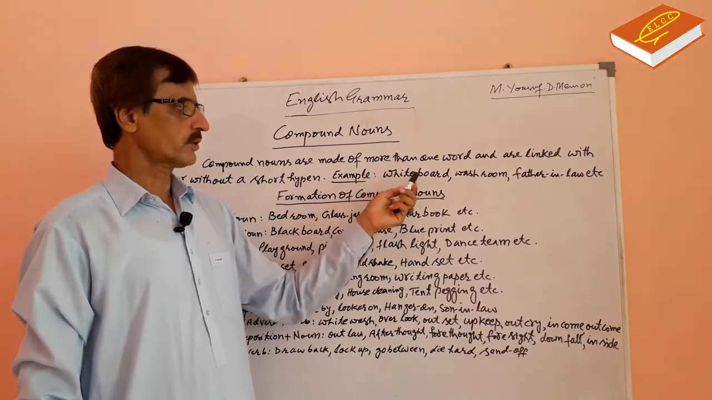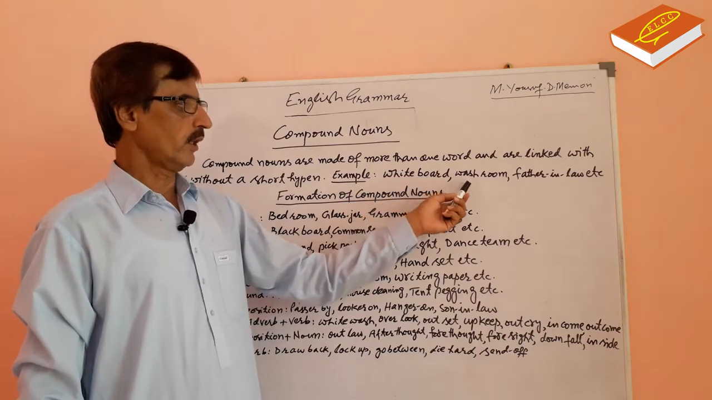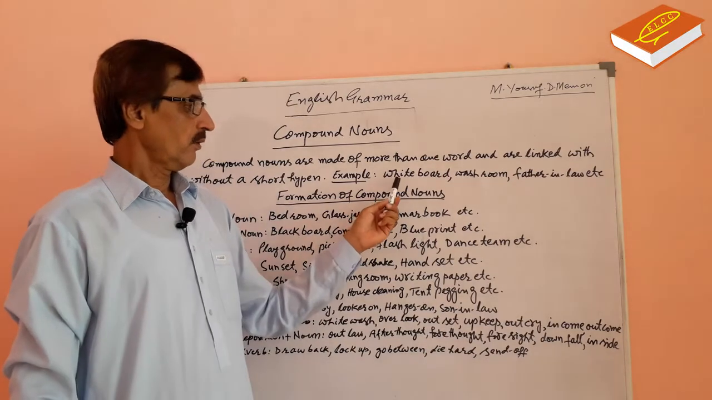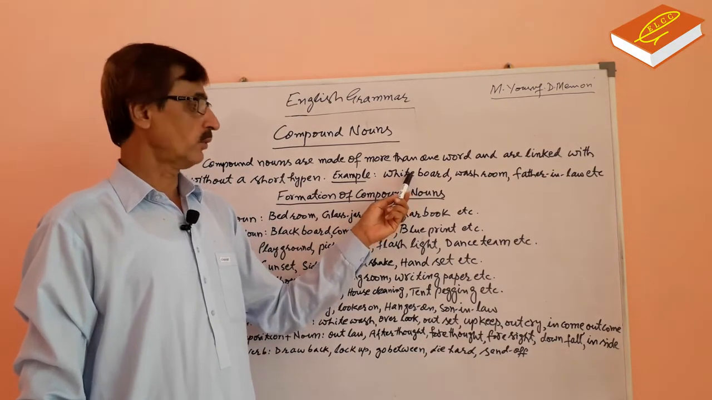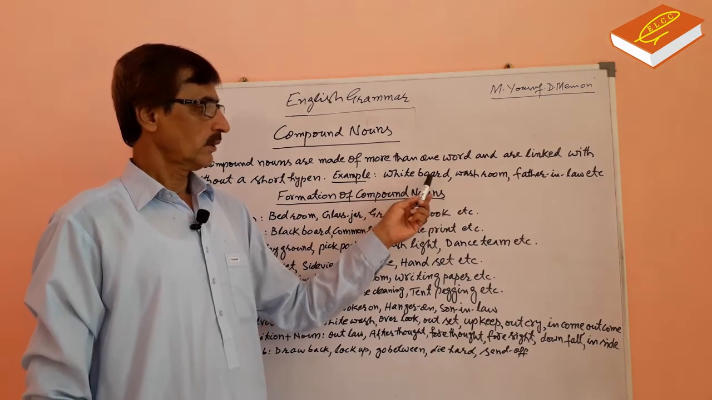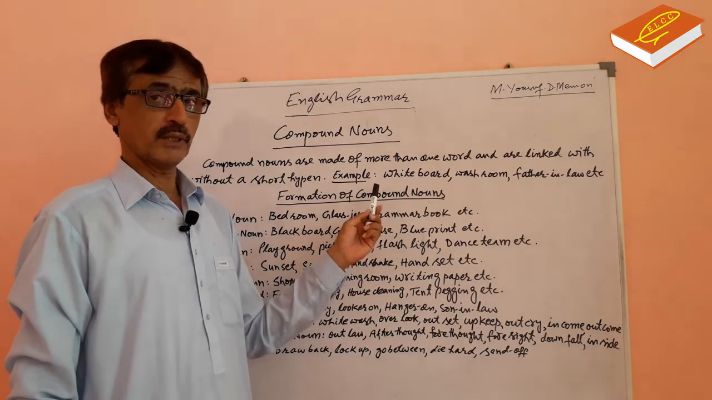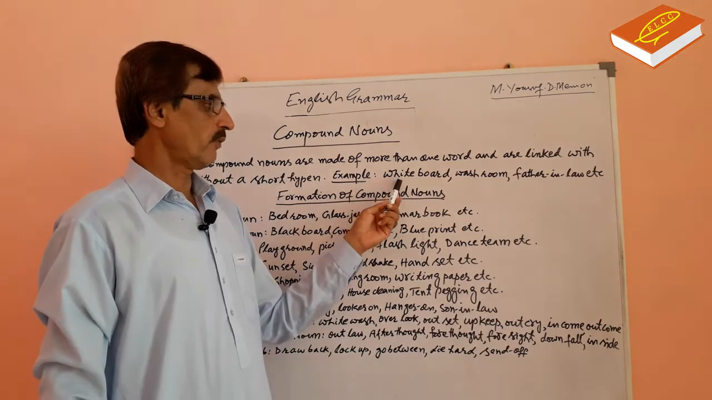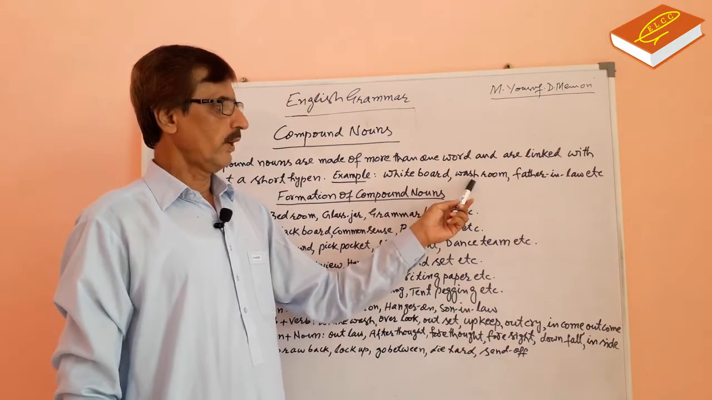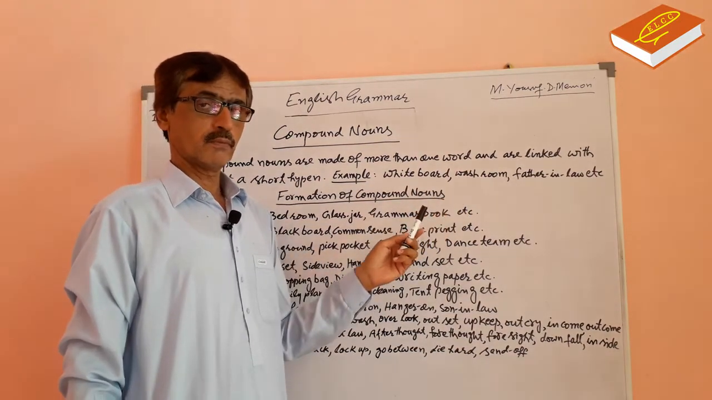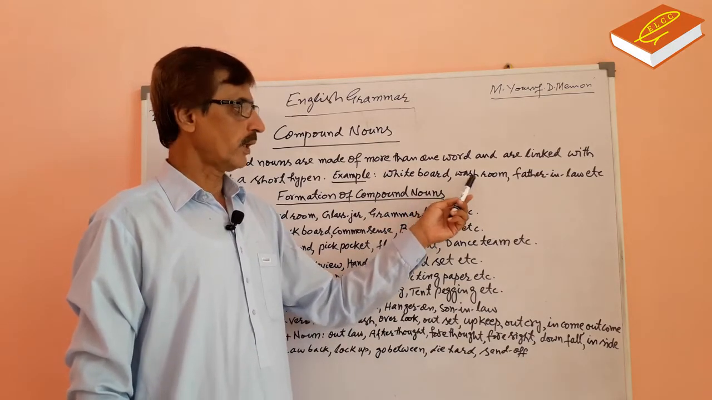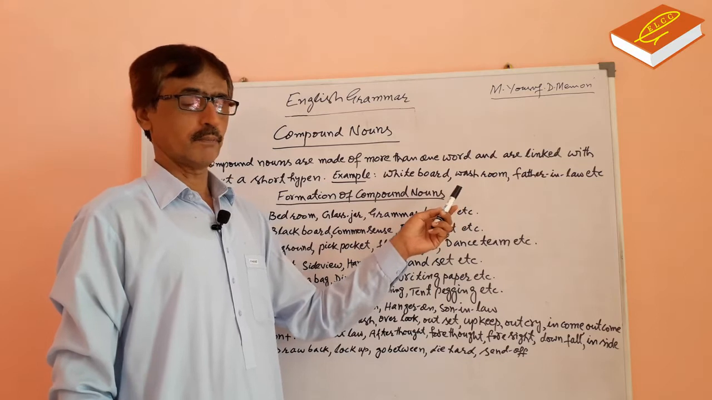Example: whiteboard, washroom, father-in-law. Whiteboard, there is no hyphen. But this noun is made of two words, white and board. Washroom, this noun is also made of two words, wash and room. So it is a compound noun.